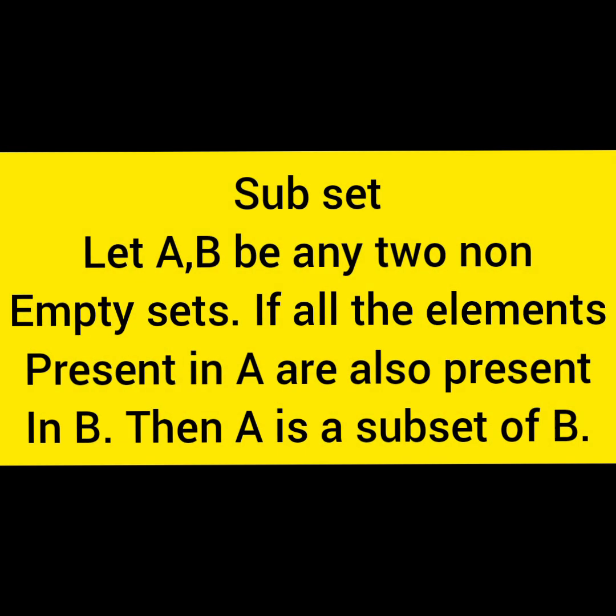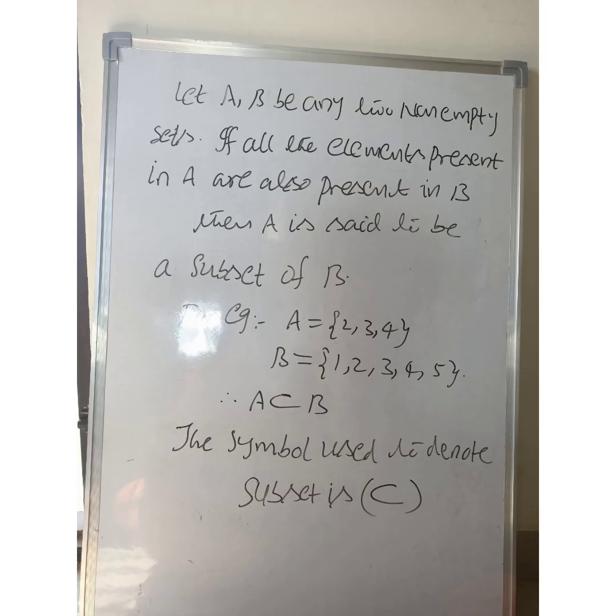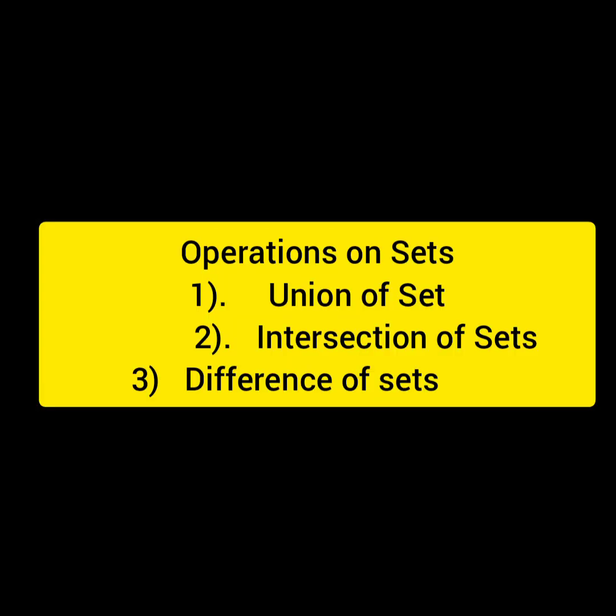Subset. Let A, B be any two non-empty sets. If all the elements present in set A are also present in B, then A is said to be a subset of B. For example, A is equal to {2, 3, 4}, B is equal to {1, 2, 3, 4, 5}. Since all the elements present in A are also present in B, therefore A is said to be a subset of B. This is the symbol used to denote subsets.